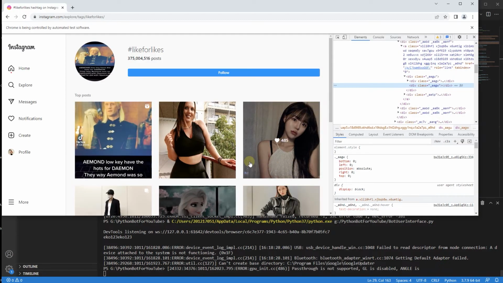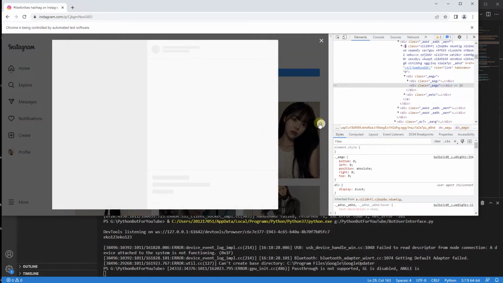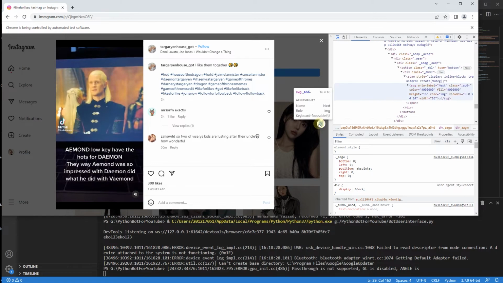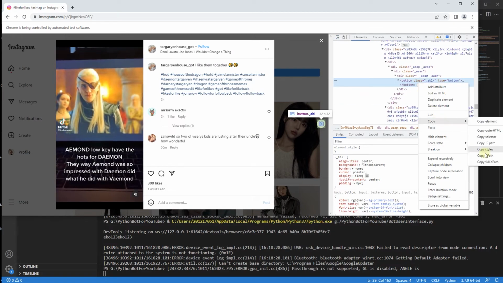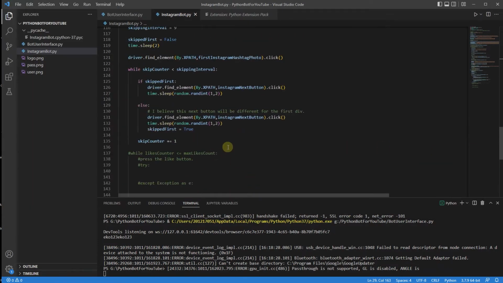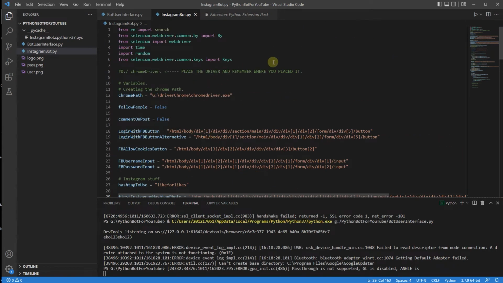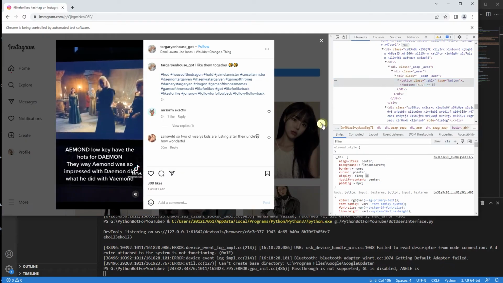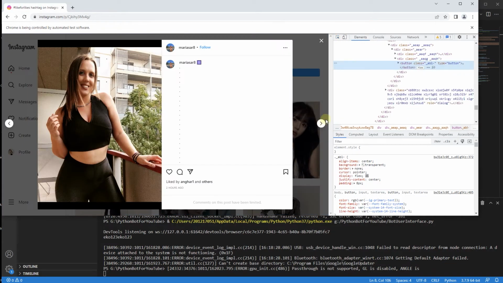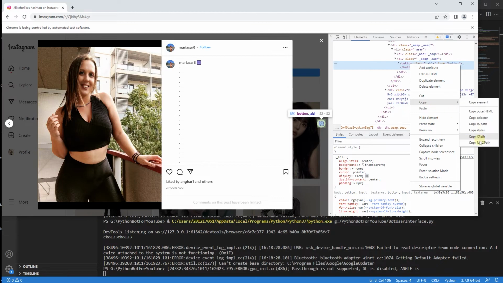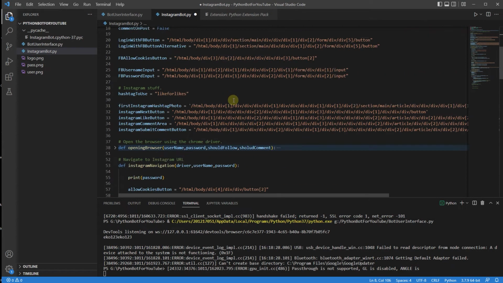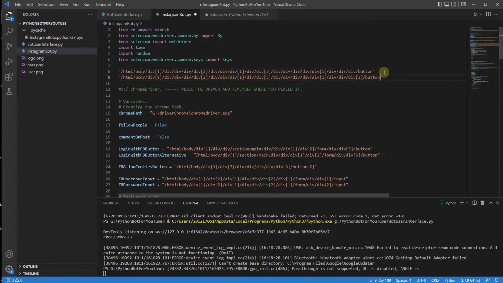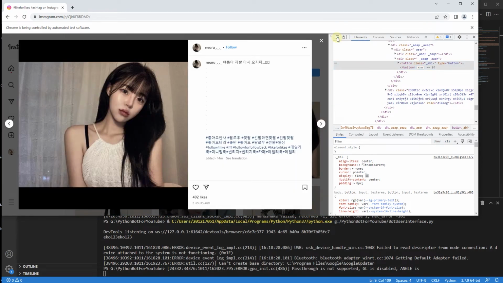After that, I want to make sure that we have different buttons. I'm going to first of all copy this. This is something of a theory of mine, so probably it's not going to work. That's why I'm going to come here, and this is going to be the first button. And this thing over here is going to be the second one. Let's see if we have any differences. Yeah, as you can see, the second div is having a different button. Now, I believe that the third div is going to have pretty much the same button.